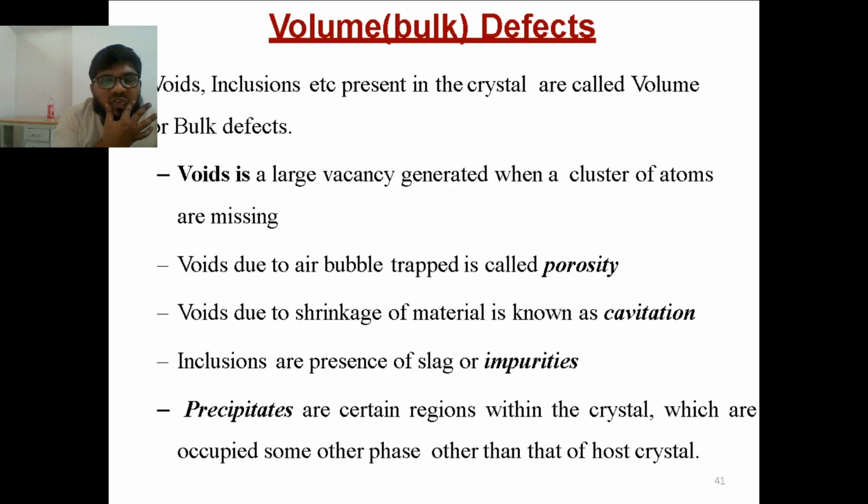Next is precipitates. Precipitates are certain regions within the crystal which are occupied by other phases. For example, if you take water vapor, in water vapor there will be small water droplets. Those we can call precipitates.